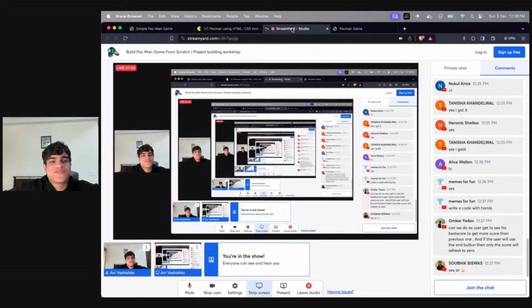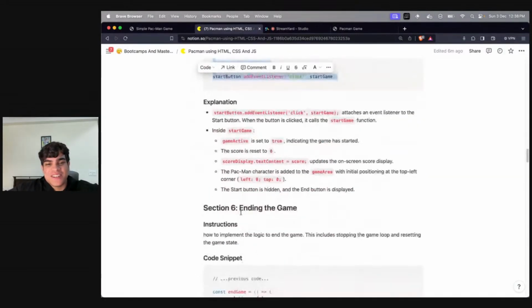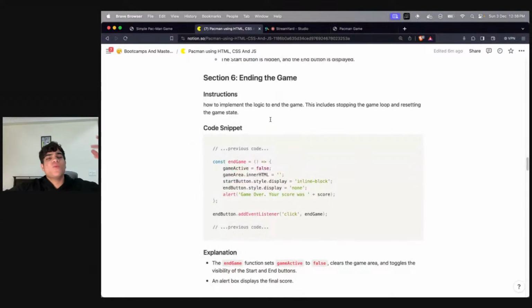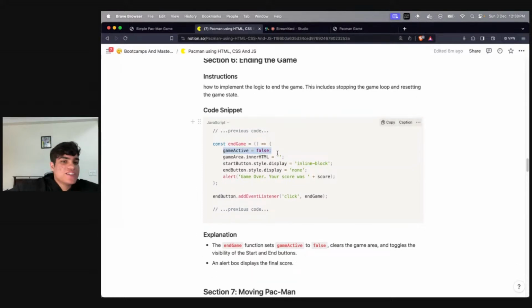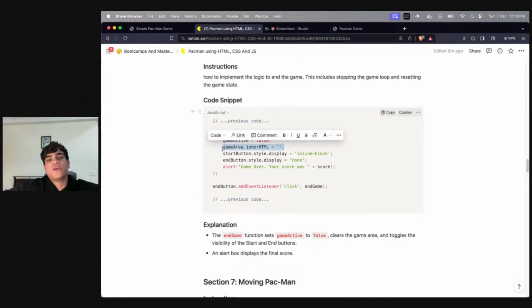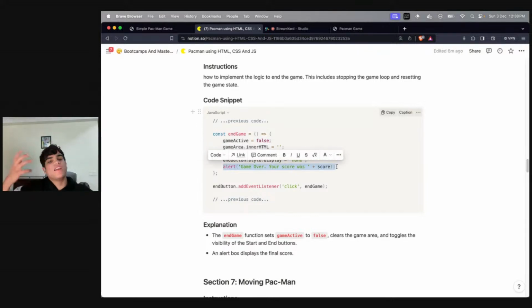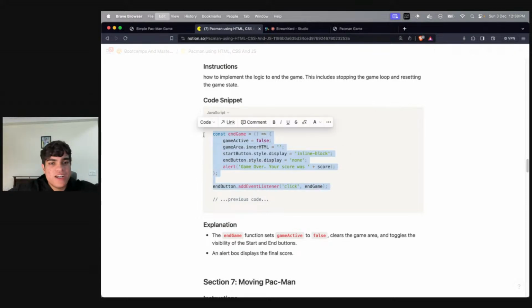All right, great. Let's continue. So what is the next functionality? The next functionality that we talked about was ending the game. So again, how will you end the game? You will make the game active as false, right? Inner HTML is zero because you want to null, you want to get rid of everything that is there, right? Then you want to show the start button again, and you want to get rid of the end game button, right? After that, you want to just show an alert saying that your game is now over, and your current score was this much. This is the part that we also discussed right now.